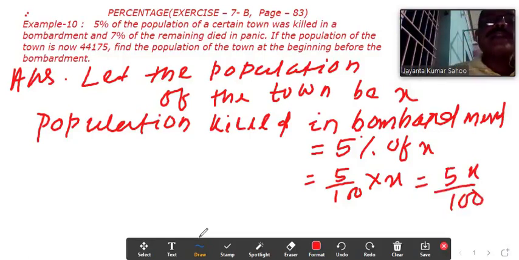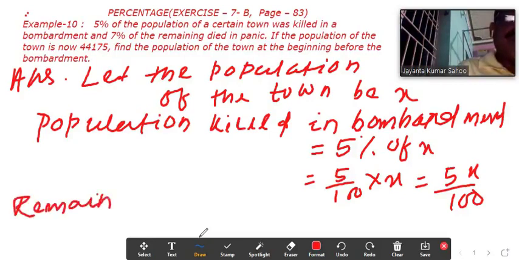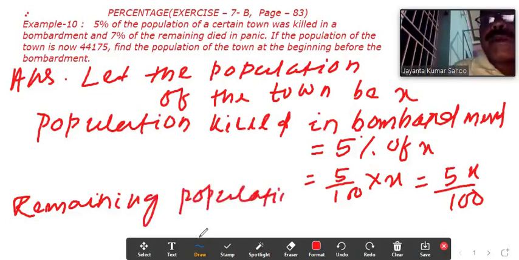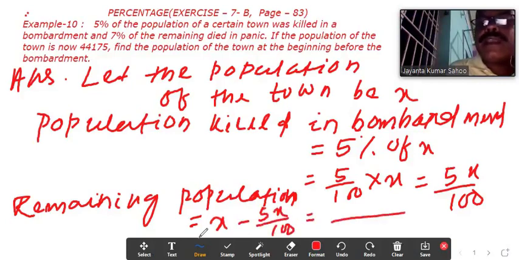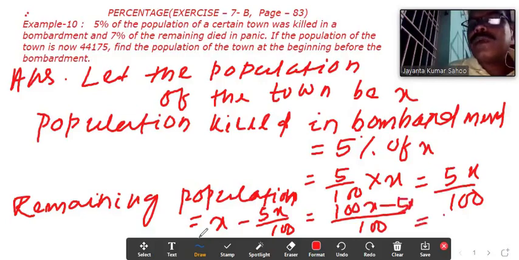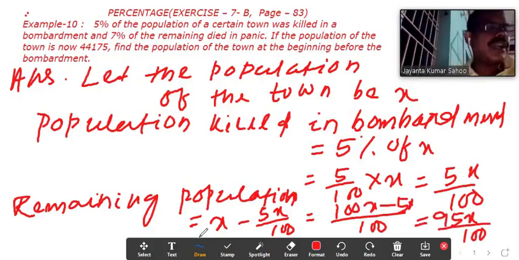Then it is asked that 7% of the remaining died. So we have to find out the remaining population. We can take out the total, it was X minus 5x by 100 equal to, LCM we got 100, so 100x minus 5x equal to 95x by 100. It is the remaining population.